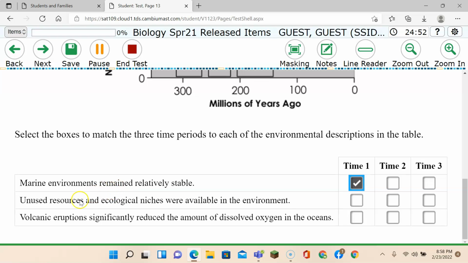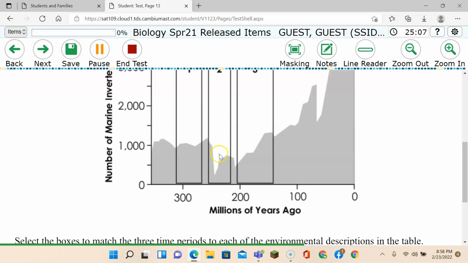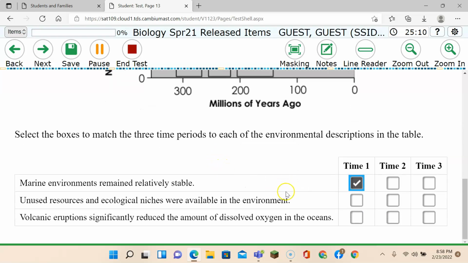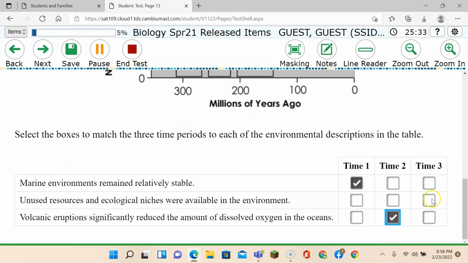Let's look at number 3. Volcanic eruptions significantly reduce the amount of dissolved oxygen in the ocean. Well, that would affect things, make our number go down. So if we look at time number 2, that's when that happened. Finally, unused resources and ecological niches were available in the environment. So if we have a lot of resources and there's nice places for the organisms to live and be in their niche, that would be time period number 3.